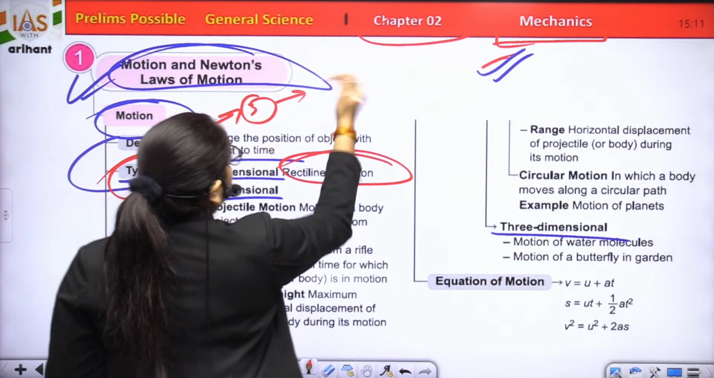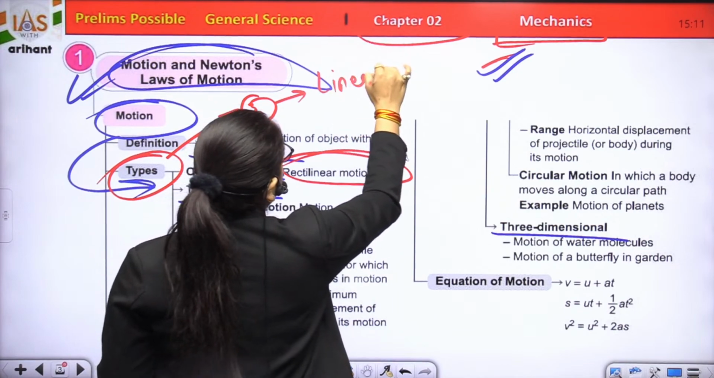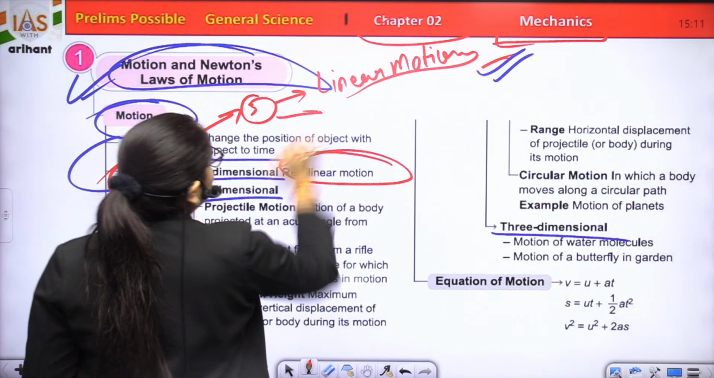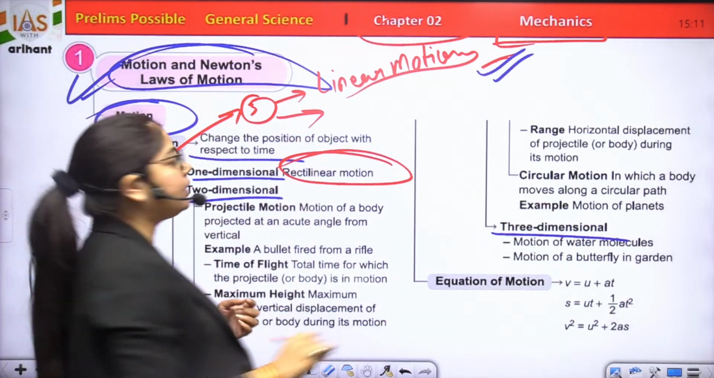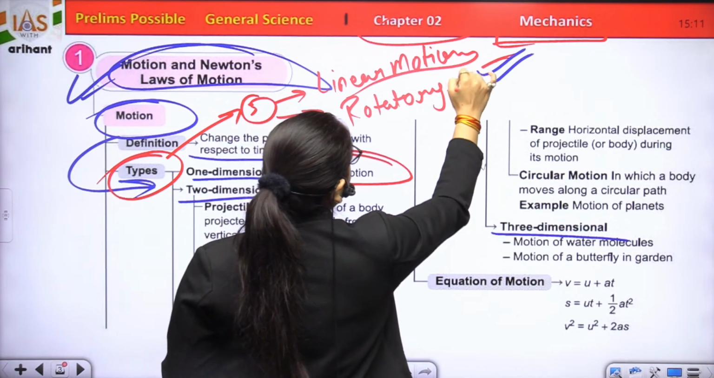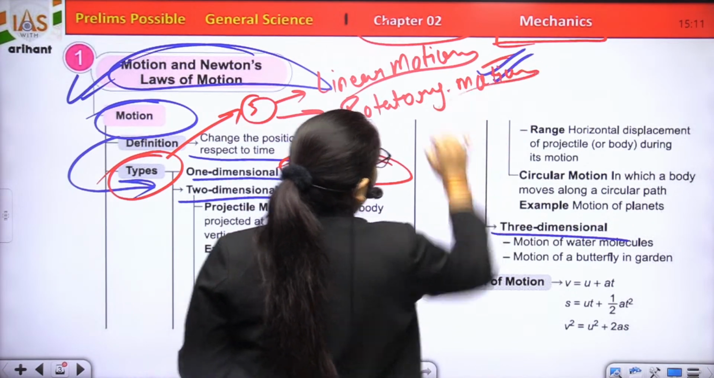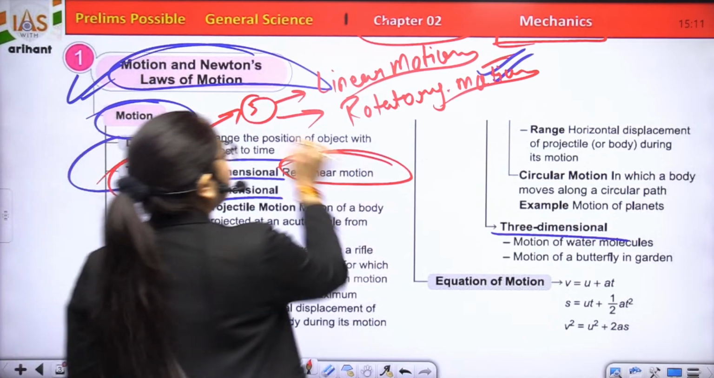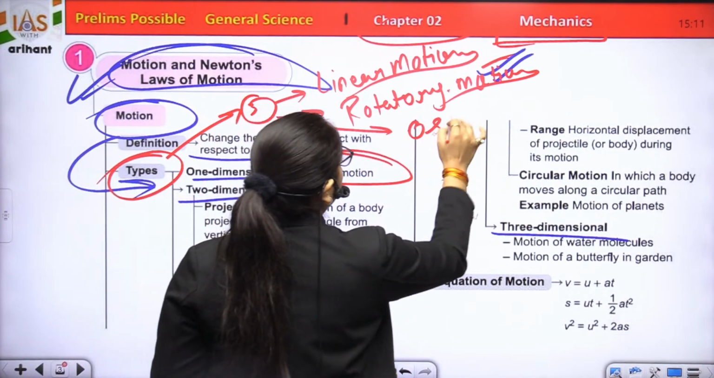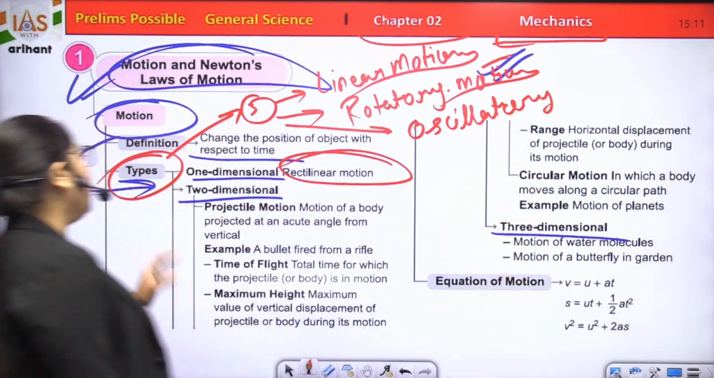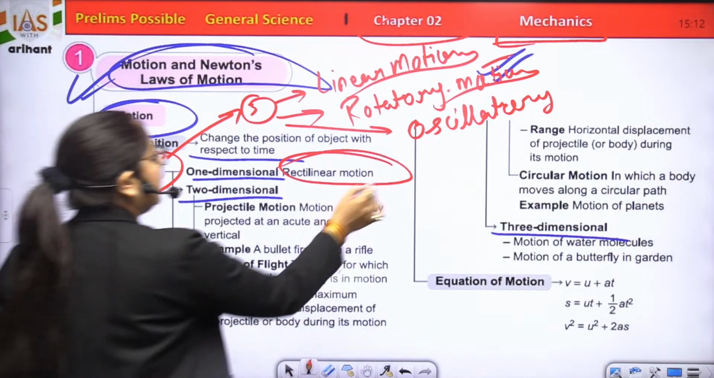The first one is linear motion, also known as one dimensional motion. The second one is rotatory motion, also known as circular motion. And the third one is oscillatory motion. Clear? So the one dimensional rectilinear motion.